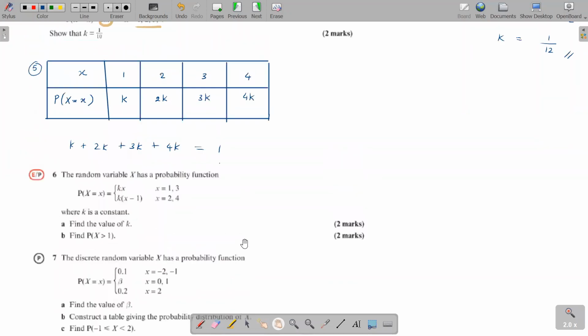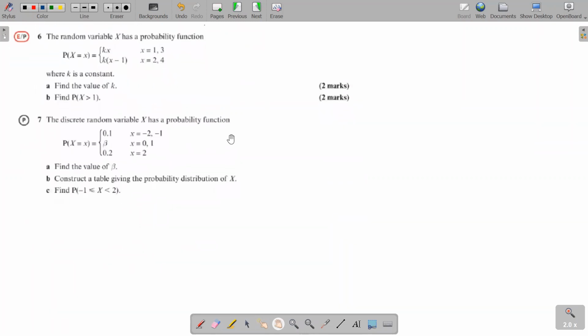Okay, so next let's move on to question number 6. The random variable x has a probability function. Probability that capital X, the random variable, equals simple x. Remember, simple x are your values, okay? So the probability distribution is given here. For the simple x values, what are they? You can see here it's 1, 3, 2 and 4. And you can see this probability distribution is divided into 2 sections. So kx for x values 1 and 3, k times x minus 1 for x values 2 and 4.